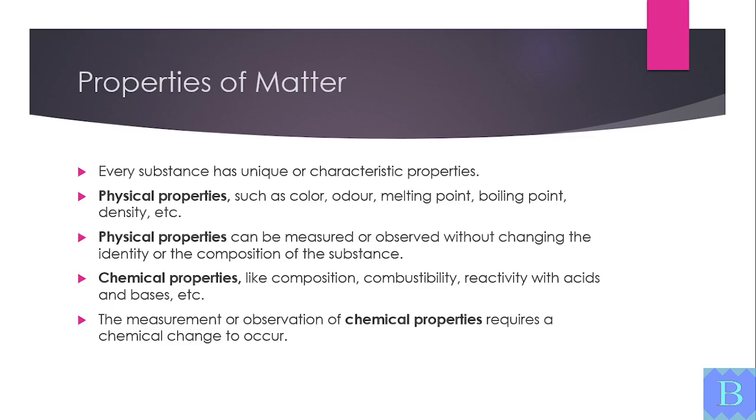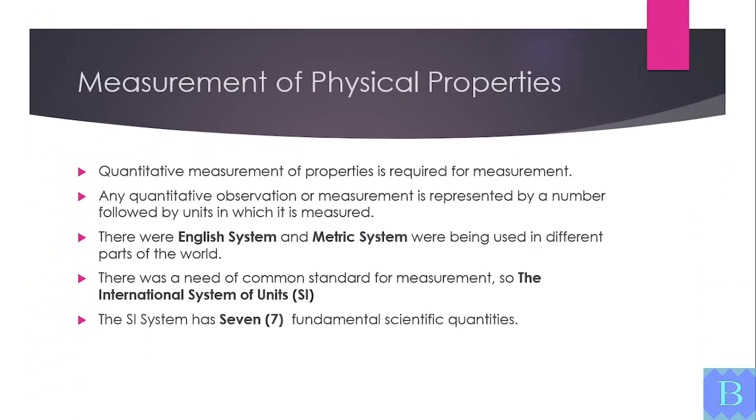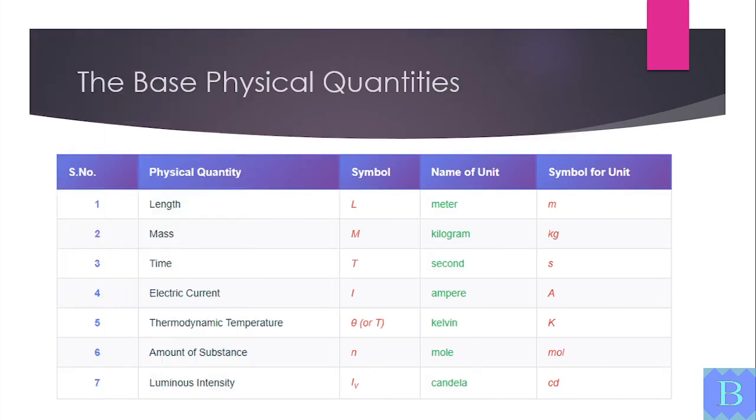To measure properties, we use units. Earlier, different systems were used: English and metric. Now, the International System of Units, or SI, is used worldwide. There are 7 base quantities: length, mass, time, electric current, temperature, amount of substance, and luminous intensity. Their units are meter, kilogram, second, ampere, Kelvin, mole, and candela.